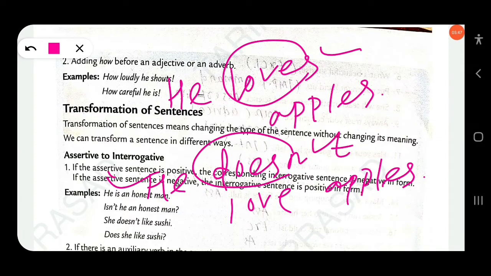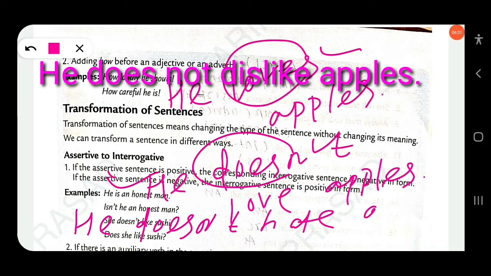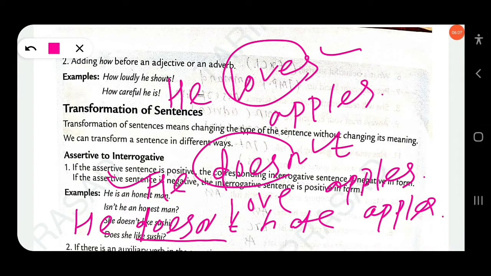You can also change the sentence without changing the meaning. You can also write "He doesn't hate apples." Clear? This is also a negative sentence, but here we change the sentence into negative without changing its meaning. Clear?